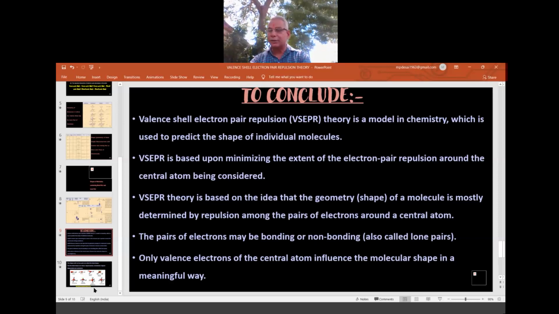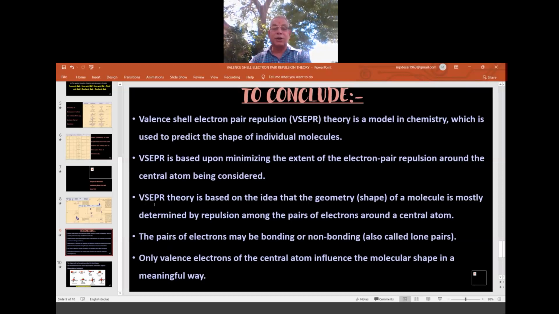Now, what is the conclusion here? Conclusion is that valence shell electron pair repulsion theory, that is VSEPR theory, is a model in chemistry used to predict the shapes of individual molecules. VSEPR is based upon minimizing the extent of the electron pair repulsion around the central atom being considered. That means the same point I told: around the central atom, let us go for the minimum repulsions.